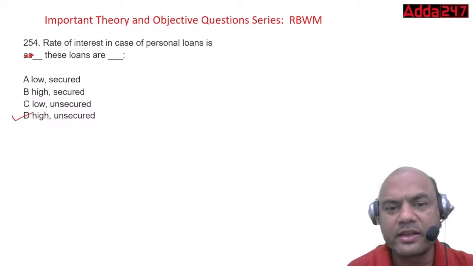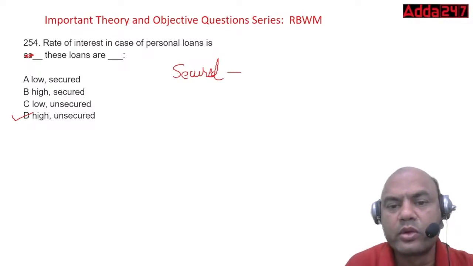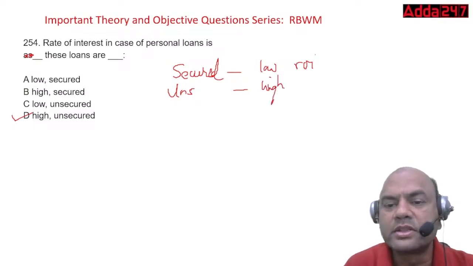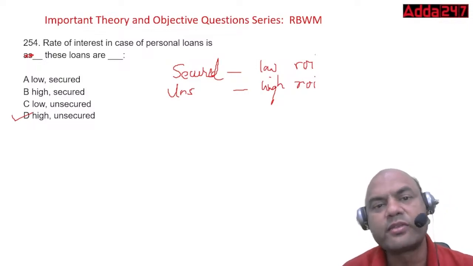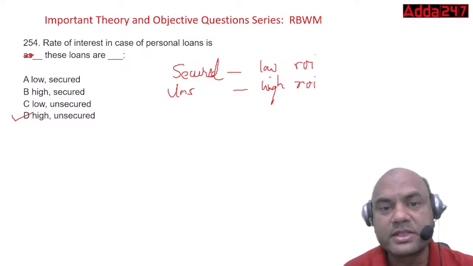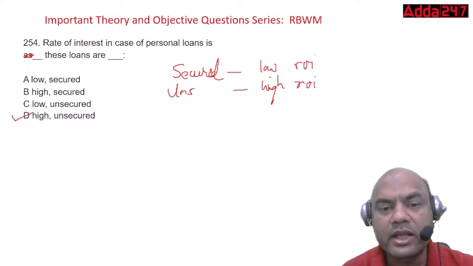Remember, the logic is very clear. Loans which are secured will always have a low rate of interest, low ROI. Loans which are unsecured will always have a high rate of interest. The rule is simple: if you are going to give funds to anyone and you are taking any security, you can give some leverage regarding the ROI. But if you are not taking any security, then you will definitely charge a higher ROI.